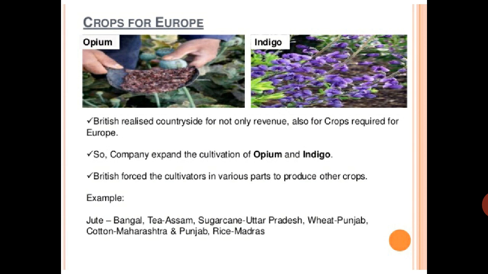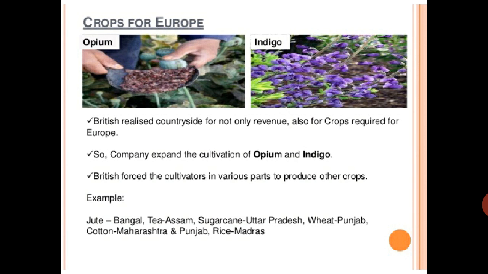So the company expanded the cultivation of opium and indigo. Opium is a type of addictive drug. Indigo is a crop from which they made blue color dye, and that dye was counted as very good.